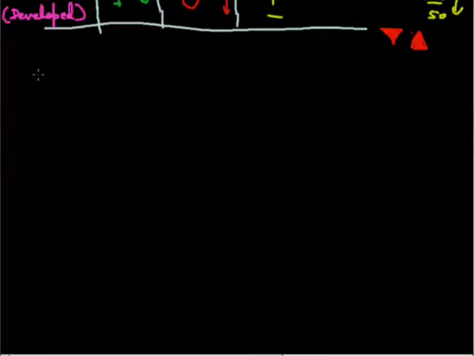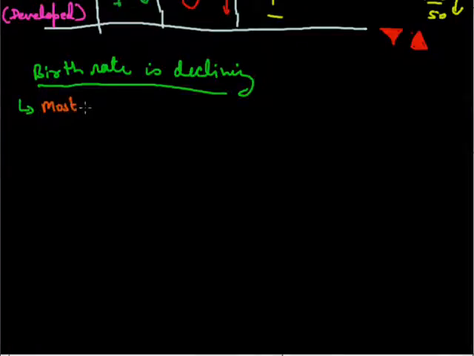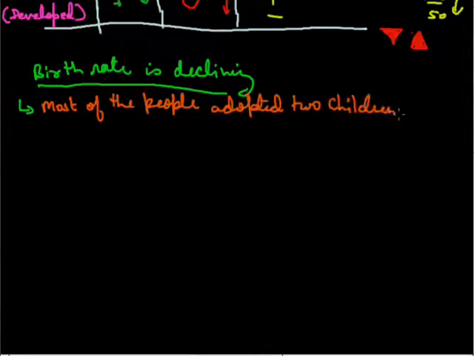The reasons for this trend in India, especially after the 70s: most of the people, especially in urban areas, adopted 2 children, with a lot of responsibility in their hands, and it is not possible for the family otherwise. Now families become nuclear, and it is not possible for them to take responsibility for more than 2 children.